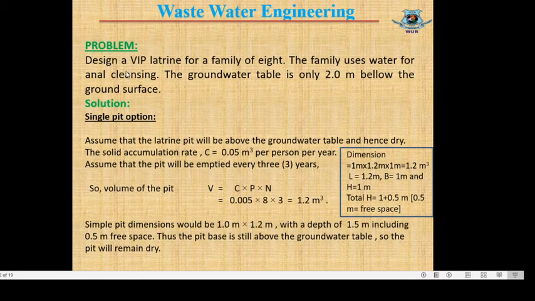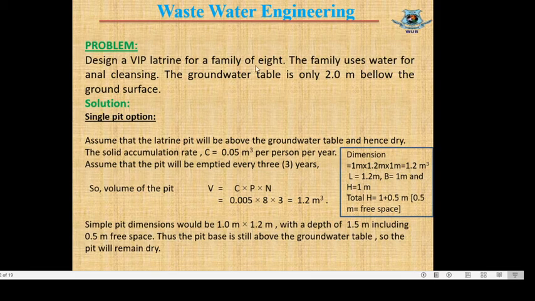Now, another design problem. Let's go to the problem. Read the question: design a VIP latrine for a family of 8 persons. That means for a family of 8 persons we have to design a VIP latrine. A VIP latrine is another form of pit latrine, so we will go through the formula for the design of a pit latrine.